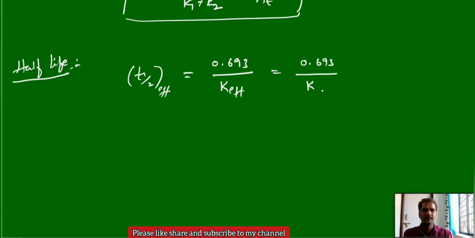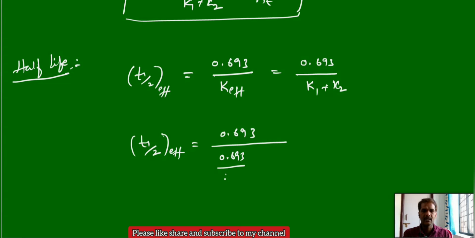K effective means K1 plus K2, and this K1 and K2 we can write in terms of half lives. t half of the effective reaction is equal to 0.693 by K1, which means 0.693 by t half of the reaction A to B, and 0.693 by t half of 2, this is A to C, the half lives with respect to K1 and K2.